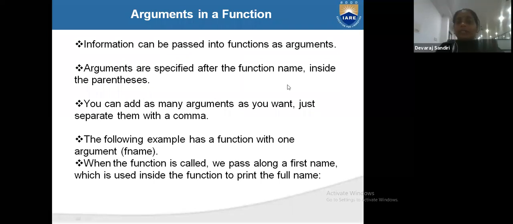What are the advantages of arguments? Why are we writing them? Information can be passed into a function as arguments. Arguments are specified after the function name, inside the parentheses. You can add as many arguments as you want, just separated by commas. The comma is a must. If you want to give a default value, you can give it with equals. And when the function is called, you have to pass the values for your argument names.